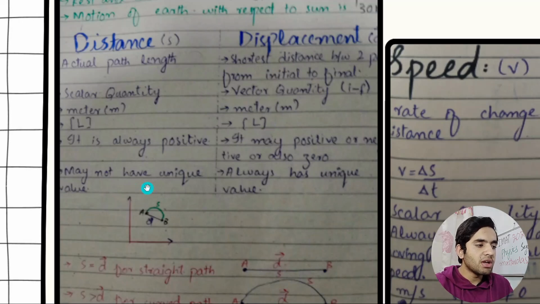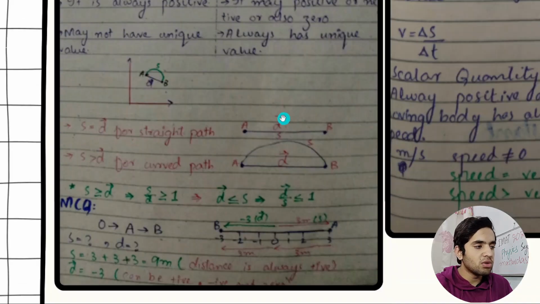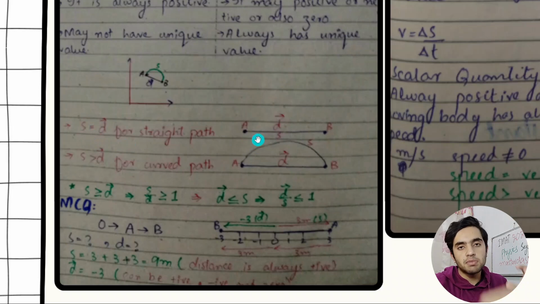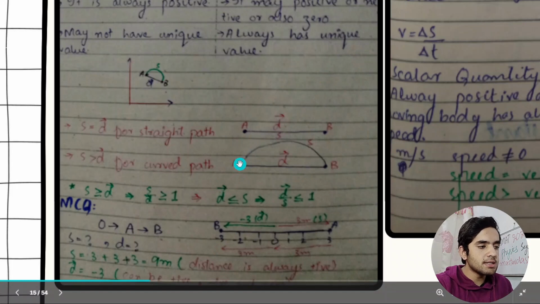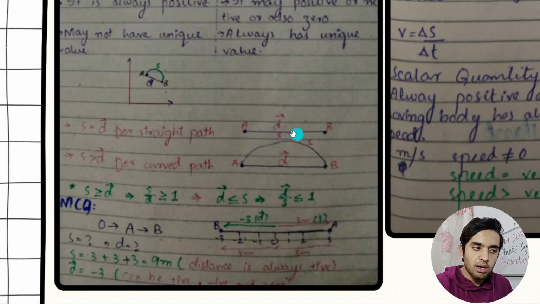Distance may not have a unique value, but displacement always has a unique value. I have just written down that during a straight path, distance is equal to displacement, because displacement is the shortest distance between 2 points. See on screen, if the distance is from A to B along the whole half semicircle, the shortest distance is the straight line A to B, so that's the displacement and that's the distance.